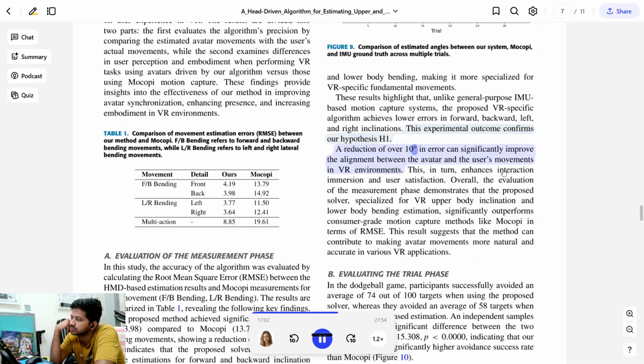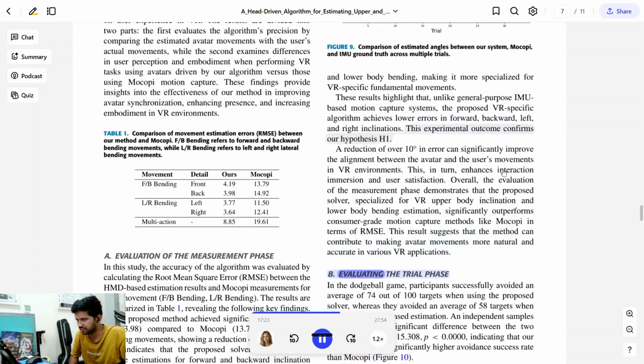A reduction of over 10 degrees in error can significantly improve the alignment between the avatar and the user's movements in VR environments. This, in turn, enhances interaction immersion and user satisfaction. Overall, the evaluation of the measurement phase demonstrates that the proposed solver, specialized for VR upper body inclination and lower body bending estimation, significantly outperforms consumer-grade motion capture methods like Mokopi in terms of RMSE. This result suggests that the method can contribute to making avatar movements more natural and accurate in various VR applications.